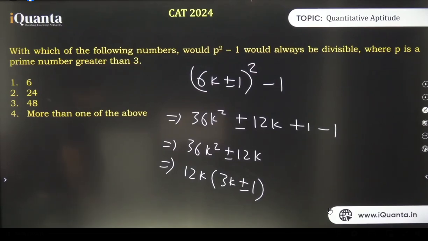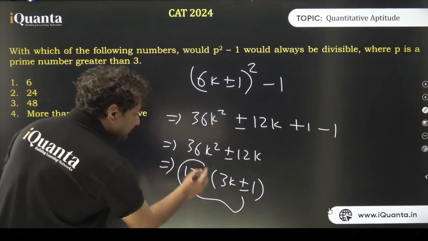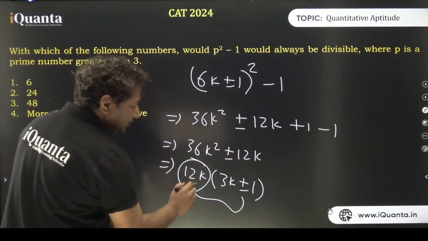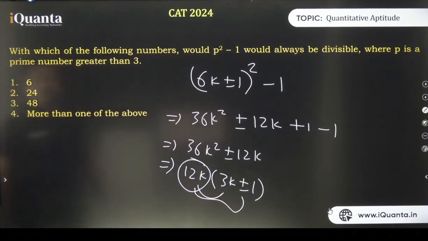ठीक है ना. k of 1, 2 कुछ भी पुट कर दो. जो पहला नंबर आएगा it will always be even for sure. First 24 then 48. So when you put k as 1 you get 24. When you put k as 2 you'll get 48. This will always be a multiple of 12k. Is that right? And the moment you put k as 1 you'll get 24. Whatever you keep on doing, 24 का multiple हमेशा ही आएगा. 24 is correct. 6 is also correct because 6 is the factor of 24 already. We'll go with option 4.